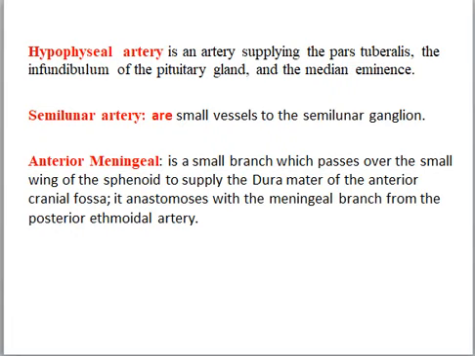Anterior meningeal artery is a small branch which passes over the small wing of the sphenoid bone to supply the dura mater of the anterior cranial fossa, and it anastomoses with the meningeal branch of the posterior ethmoidal artery.